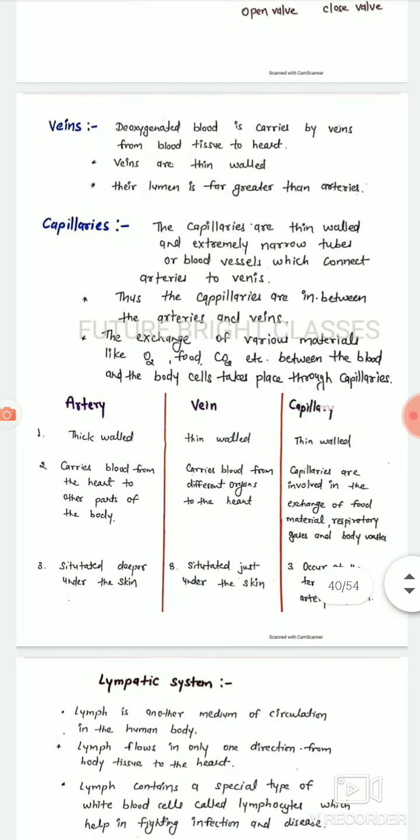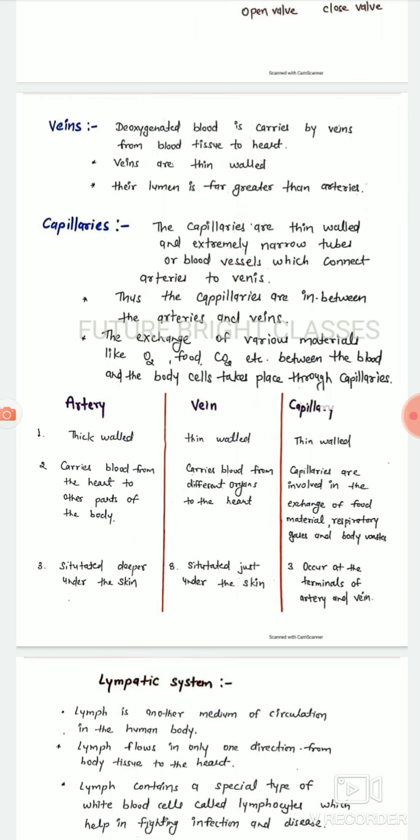Vein. Deoxygenated blood is carried by veins from body tissue to the heart. Veins are thin-walled. Their lumen is far greater than that of an artery. Capillary. Capillaries are thin-walled and extremely narrow tubes or blood vessels which connect arteries to veins. Thus, the capillaries are in between the arteries and veins.